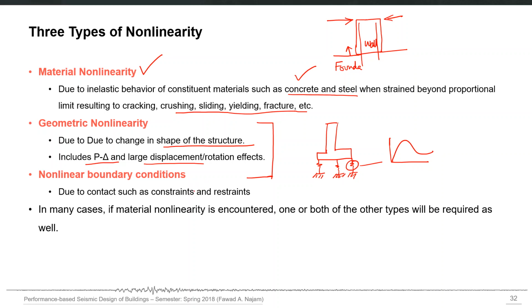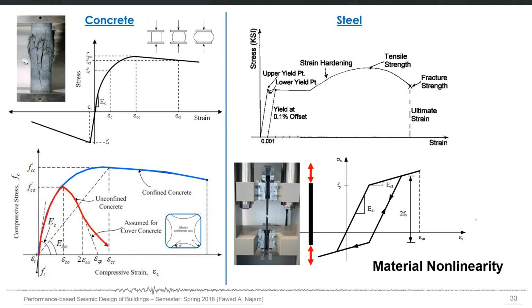If the material non-linearity is accounted for, one or both of the other two types will also be required in many cases. Material nonlinearity, you are already familiar with: the material behaves in a nonlinear manner if it is stressed beyond a certain yield point.